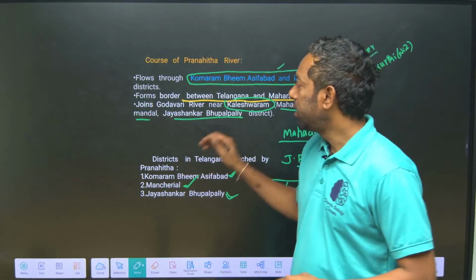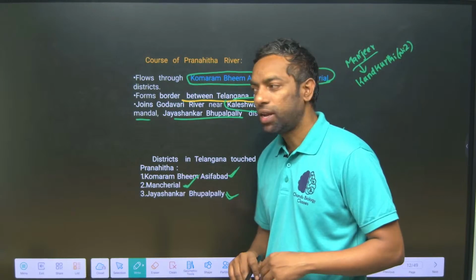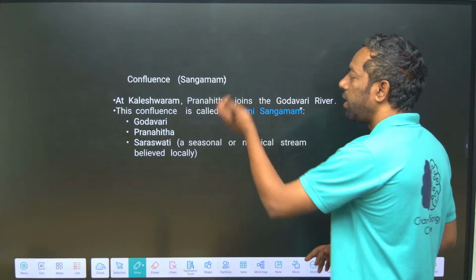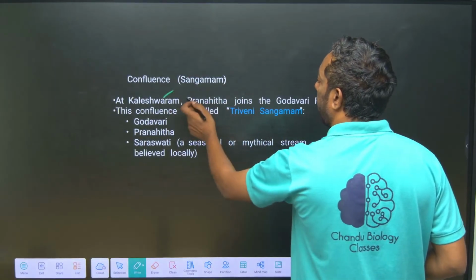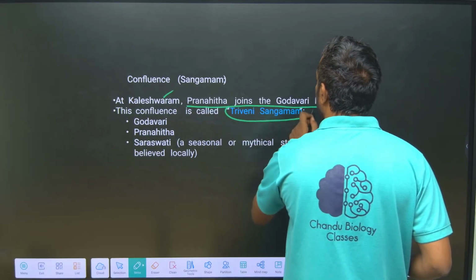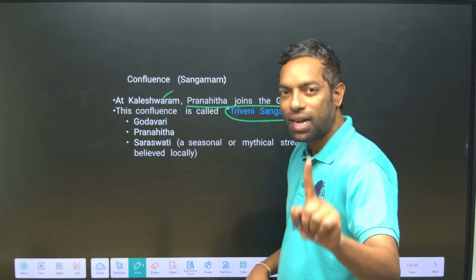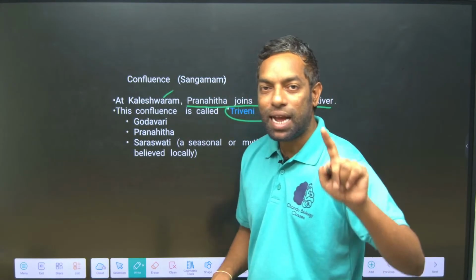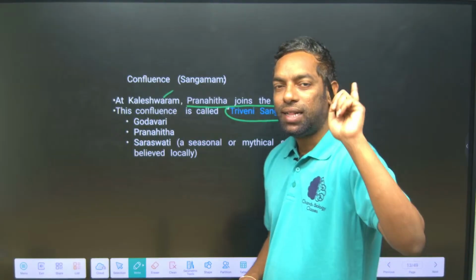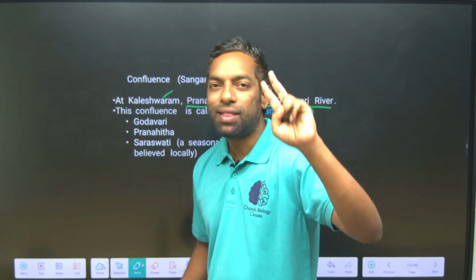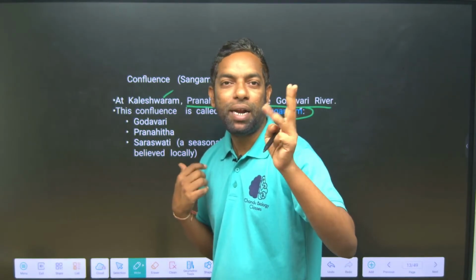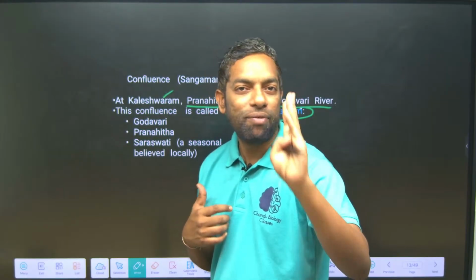The Pranahita river flows in Komaram Bheem Asifabad, Mancherial and Jayashankar Bhupalpally, in Northeast Telangana. At Kaleshwaram, Pranahita joins the Godavari river, and they make a Triveni Sangam. Manjira also makes a Triveni Sangam at Kandakurti, where it meets the Godavari along with another river, Haridra. Here, Pranahita meets the Godavari along with another river, Saraswati.